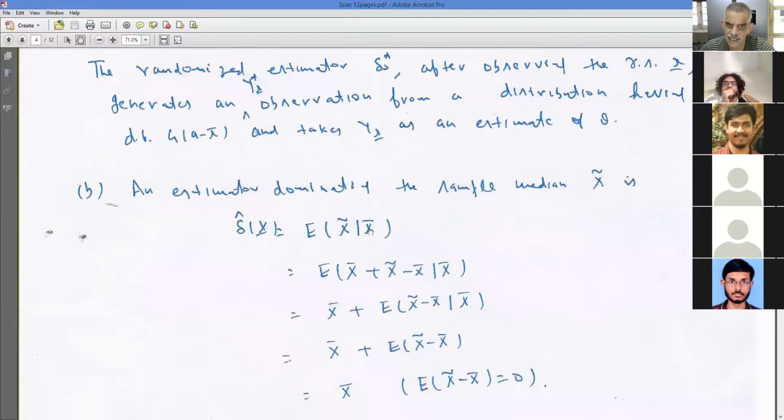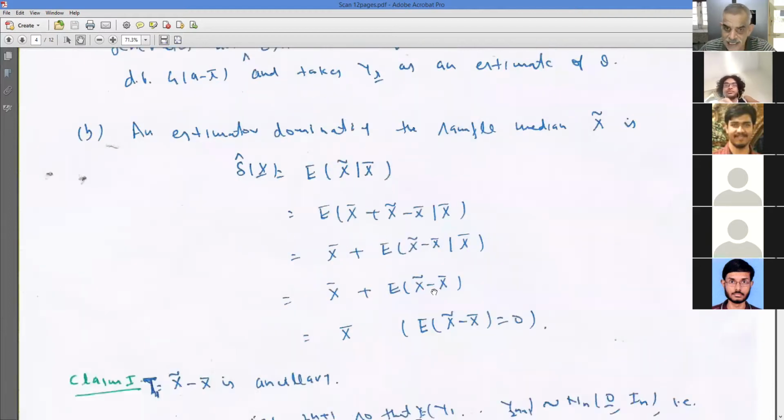So consider the conditional expectation of delta given x bar, which is the same as, adding and subtracting x bar, x bar plus x delta minus x bar given x bar. But given x bar, x bar is constant. So that is the same as x bar plus the conditional expectation of x delta minus x bar given x bar. But x delta minus x bar is ancillary and x bar is complete sufficient. So by Basu's theorem this conditional distribution would be the same as the unconditional distribution.